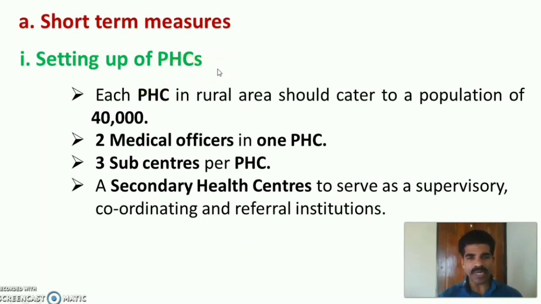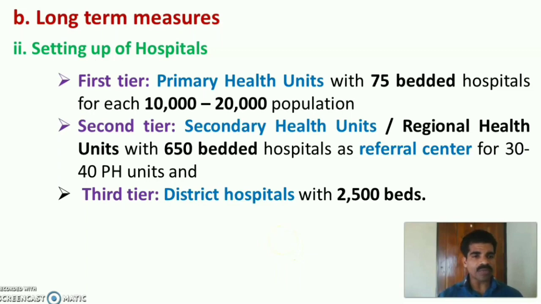Each PHC in a rural area should cover a population of 40,000, and there will be 2 medical officers in 1 PHC. 1 PHC should cover 3 sub-centers, and there would be secondary health centers to serve as supervisory, coordinating and referral institutions. And second is long-term measures.